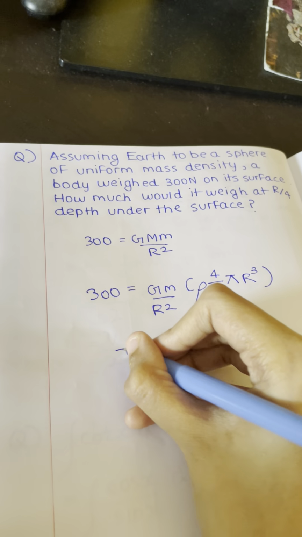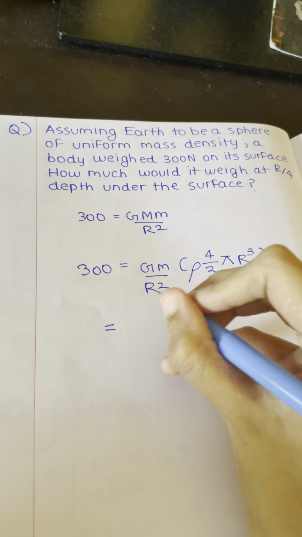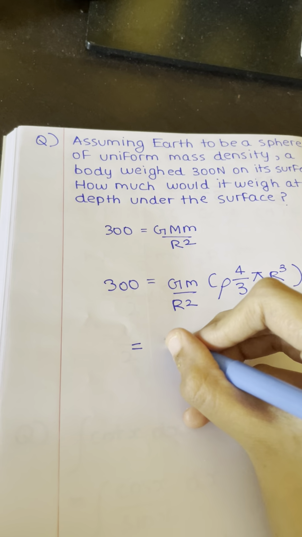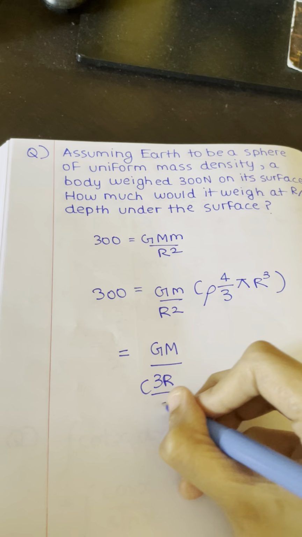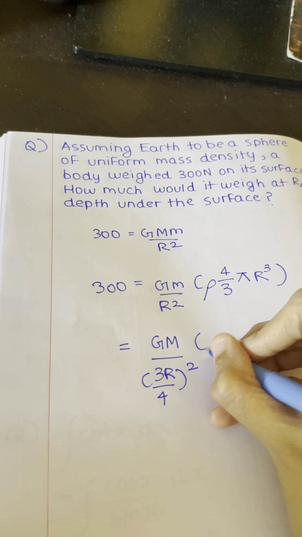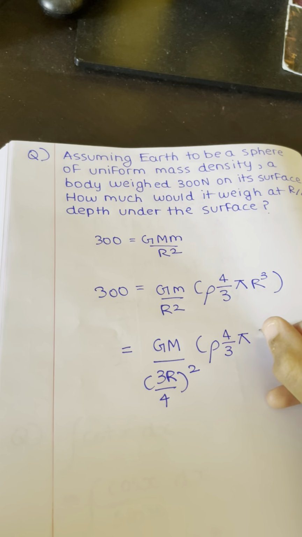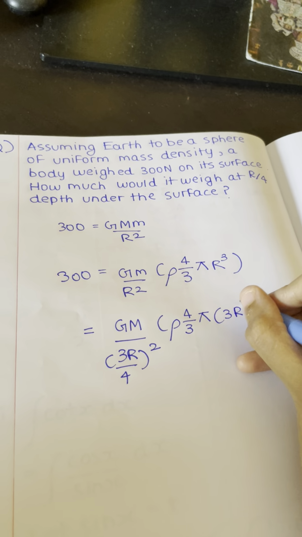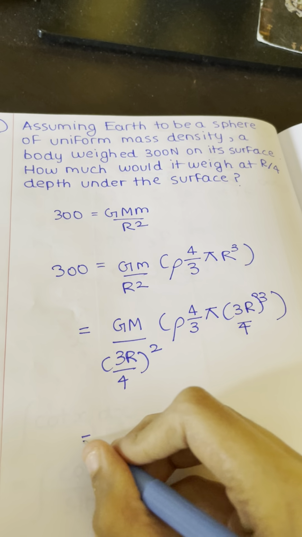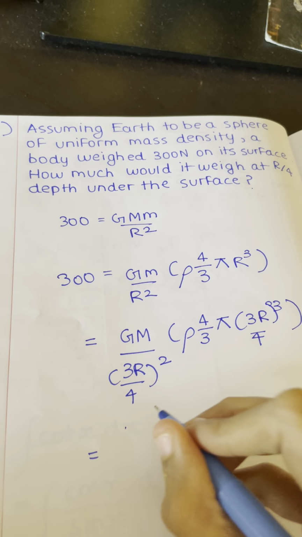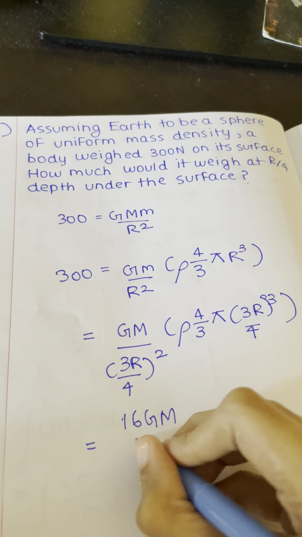So for our new calculation, we are going to find it at 3r/4 distance from the center of the earth, which is going to be GM by 3r/4 the whole square into rho 4/3 pi 3r/4 the whole cube. So we square the terms and the 4 squared, 16, goes to the numerator. We get 16 GM by 9r square.